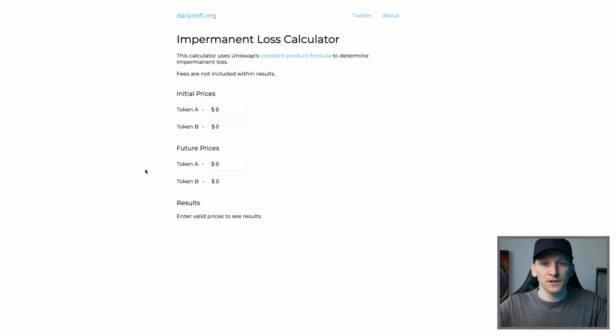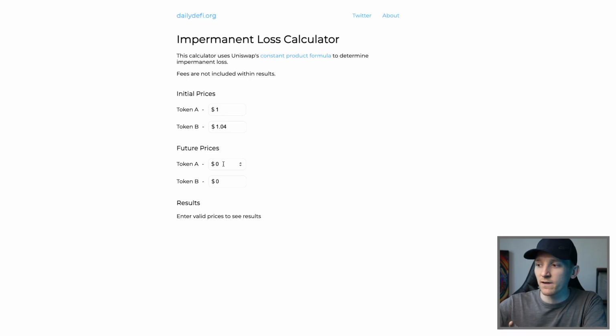I'll link an impermanent loss calculator down below. I'll just show you how to use it. Very simply, if you have rETH coming into a pool versus ETH, ETH is obviously just $1. That's the reference rate, so you don't have to put the real price in. It's $1 versus something else. rETH will be coming in at, let's say, 1.04, because it's already accrued 4% versus ETH before.